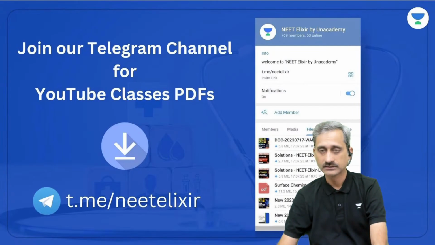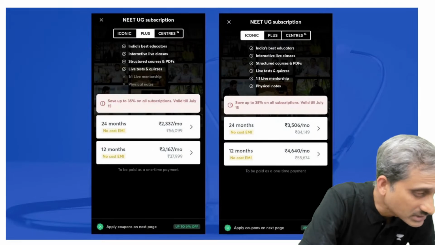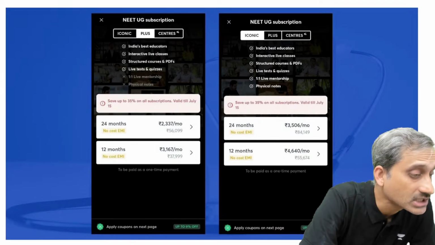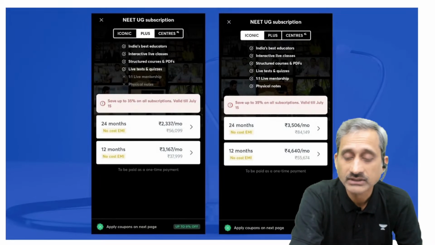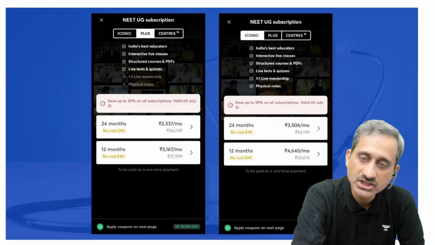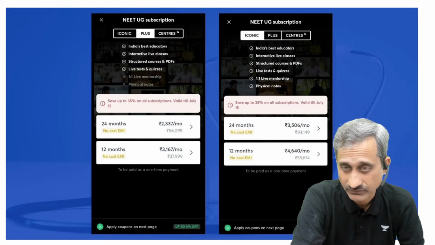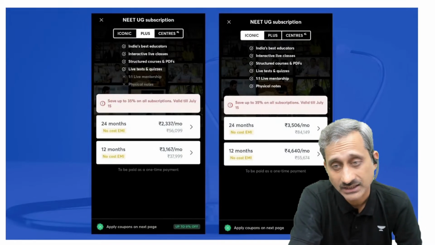Is this clear? But am I leaving my classes? Am I leaving the students? My loyalty is to the students, and I don't leave the students in between. If I left an institute, I finished off my course, then I left. If I left another institute, I finished my course, and then I left.